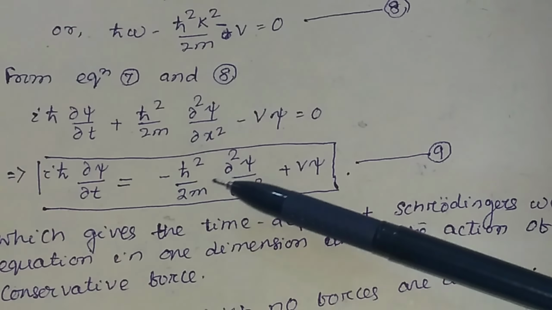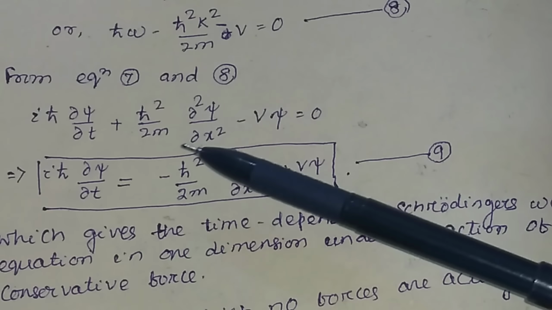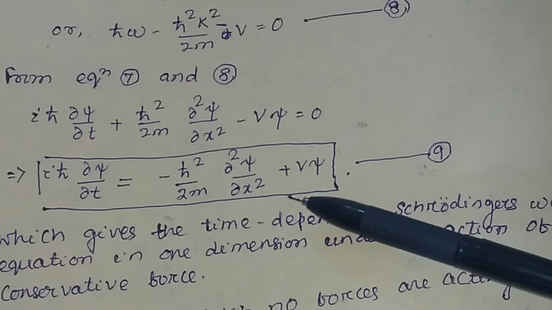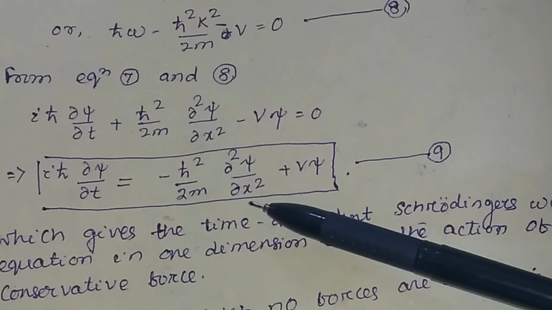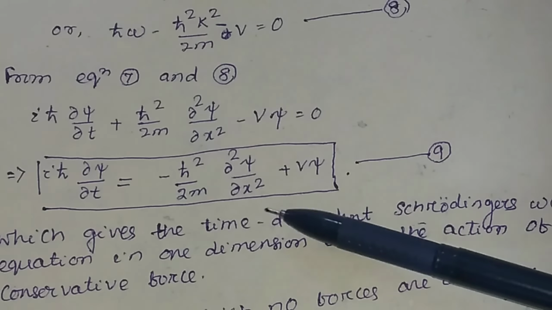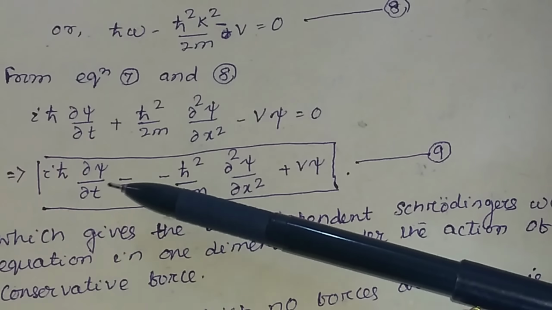If you take psi outside, then what will be in the bracket? Minus ħ² divided by twice m ∂²/∂x² plus V, bracketed, ψ will be equal to iħ ∂ψ/∂t.